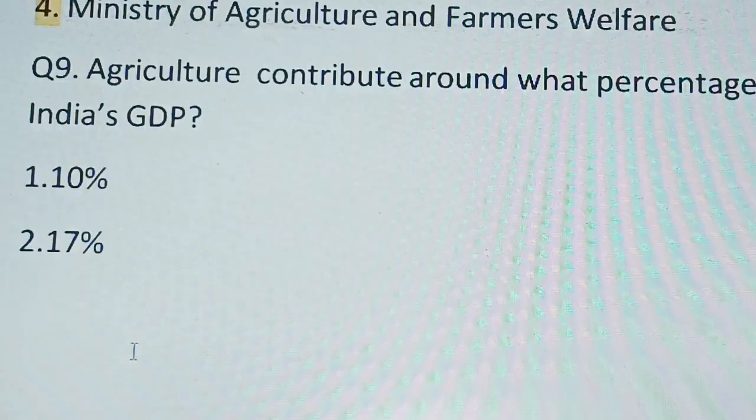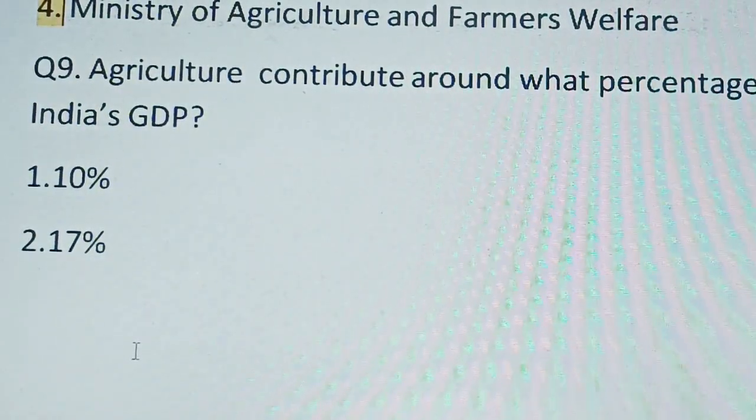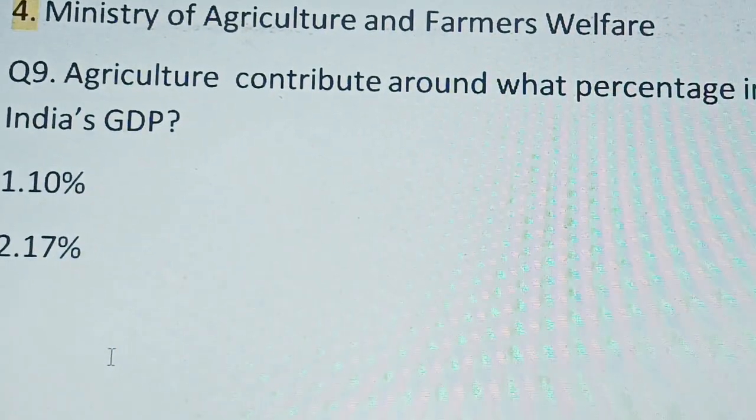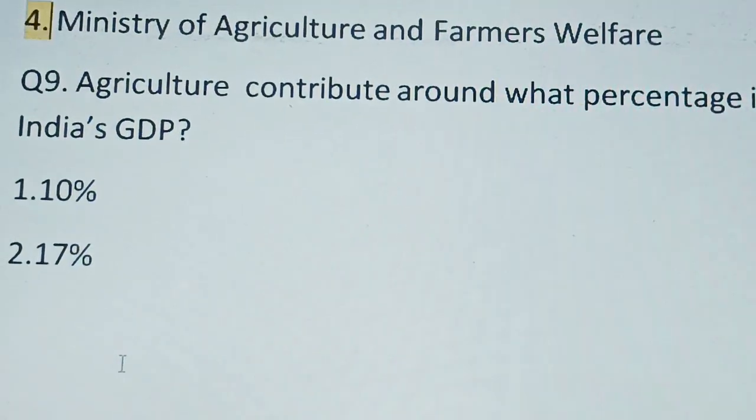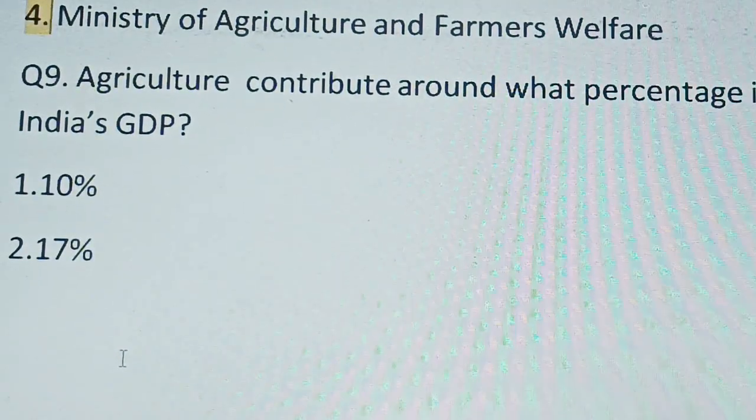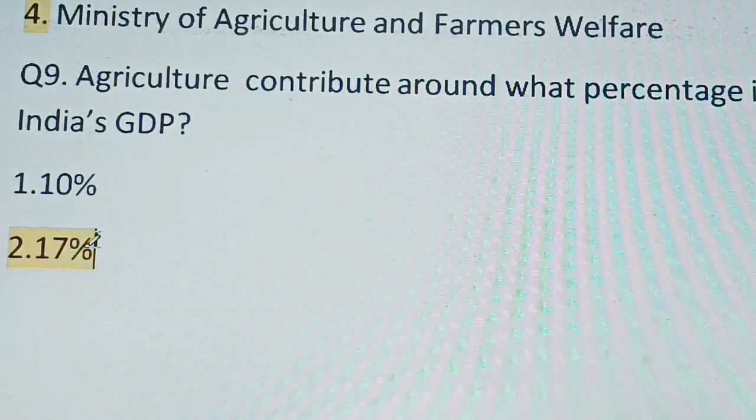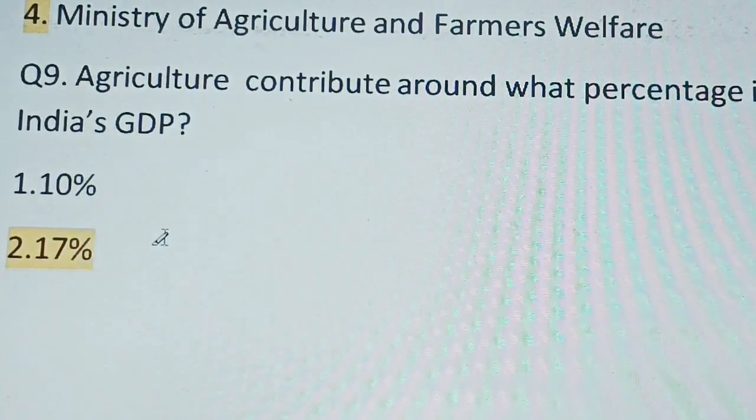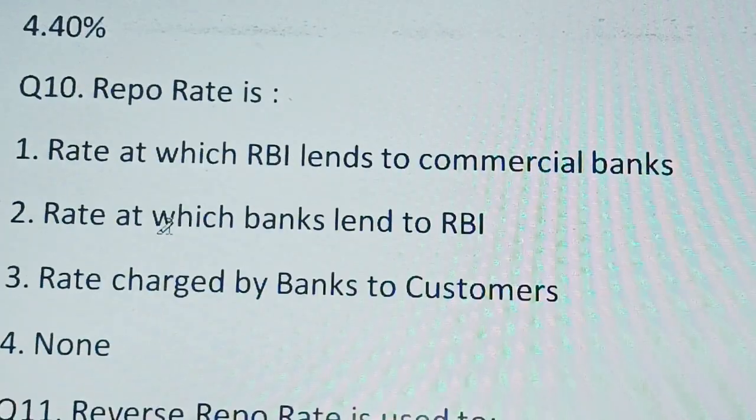Next, agriculture contributes around what percentage in India's GDP? So agriculture's contribution in India's GDP. This is recent in news. If you have read the editorials, this is from that only. So its contribution is 17%. Other options are also there, so you can read them.